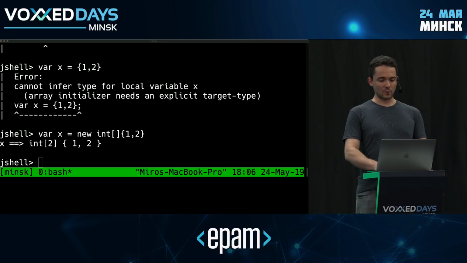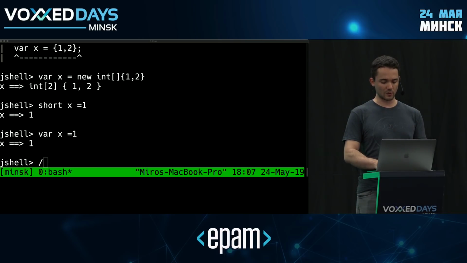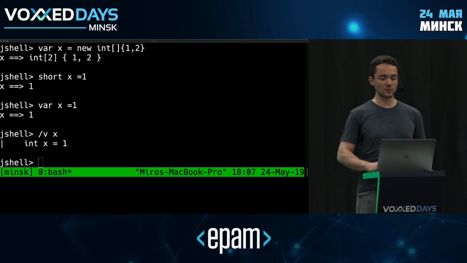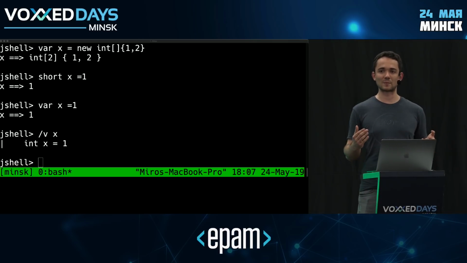Things are tricky when it comes to primitive types as well. Of course, this is valid Java code, but if I try to replace this short with var, it's going to work, but taking a look at this x, it's actually inferred as an integer, right? Not as a short. So that's also kind of a tricky thing to keep in mind. There are several primitive types that all infer to the same thing, and that thing is an int.